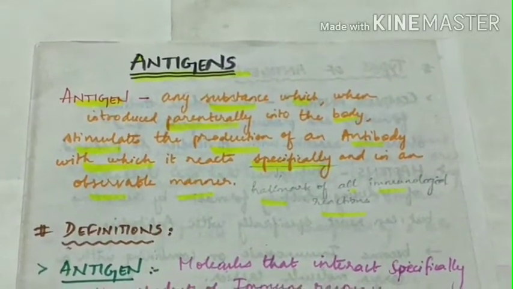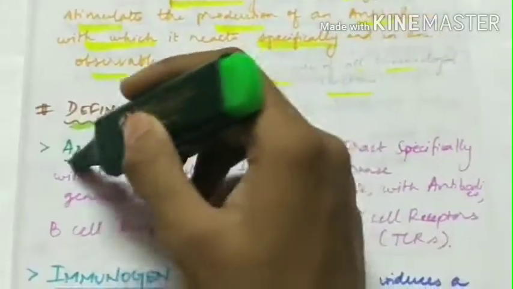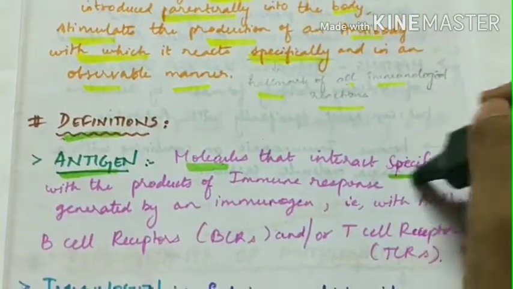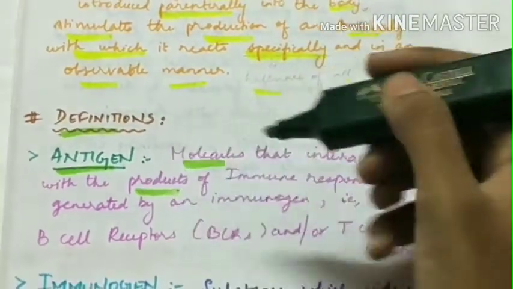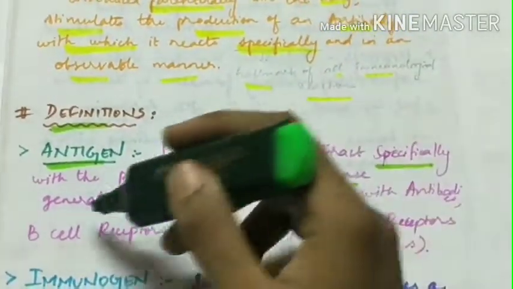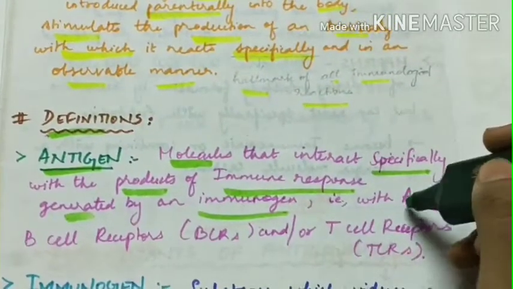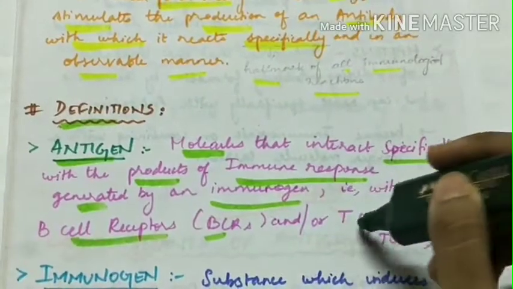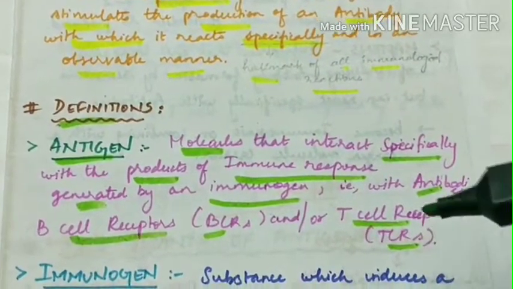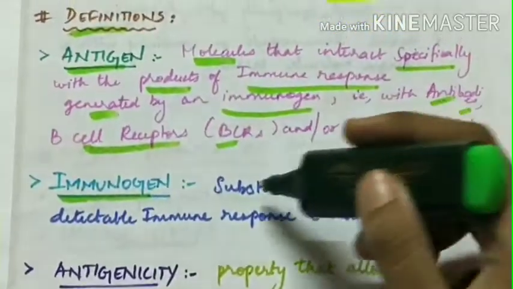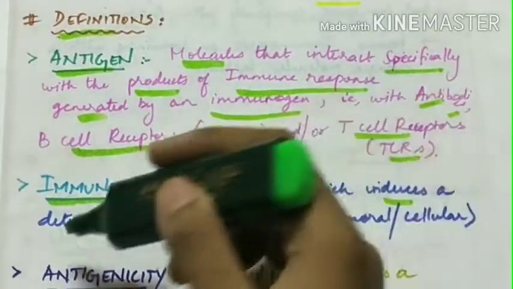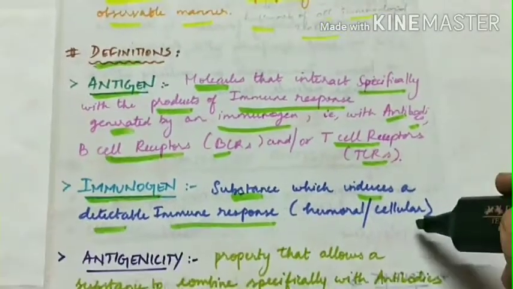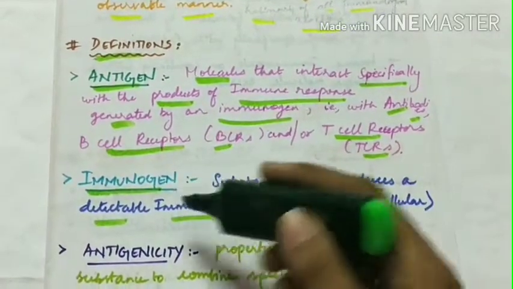Now let's see some definitions. Antigen: antigens are molecules that interact specifically with the products of immune response generated by an immunogen, that is, with the antibodies, B cell receptors and/or T cell receptors. Next is immunogen. A substance which induces a detectable immune response, either humoral or cellular immune response, is called an immunogen.